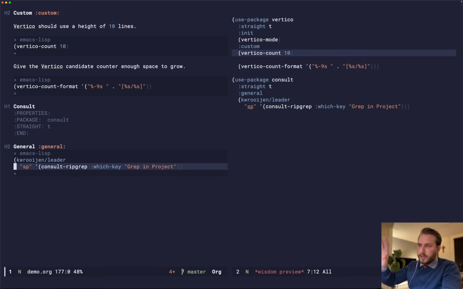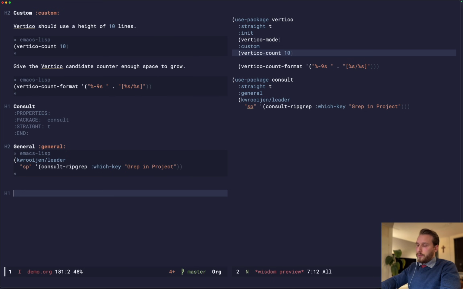So you have the benefits of the literate expression, right? You can express yourself in org mode however you like, and you get the transpiling in a good way with a preview so that you know exactly what you're doing, what the end result is. Because if you have to edit these org files and then test it when you start your Emacs application, and then you notice that something goes wrong, it's a bit annoying to manage that. But this allows you to preview it in a nice way, I think.